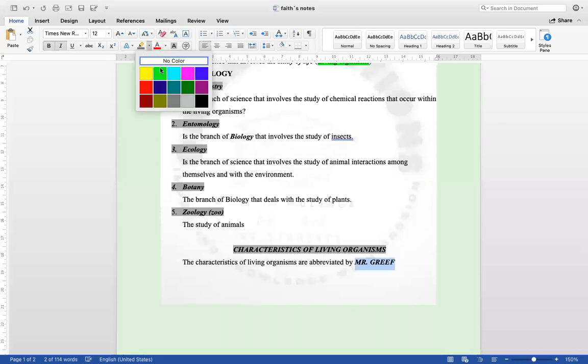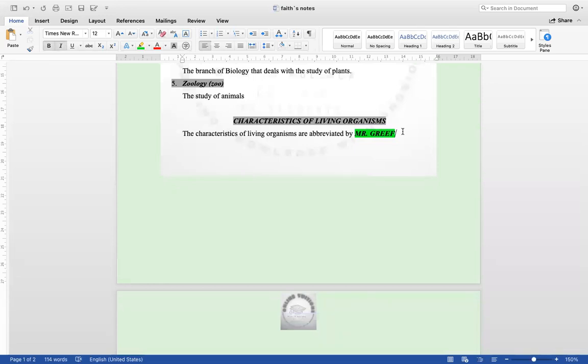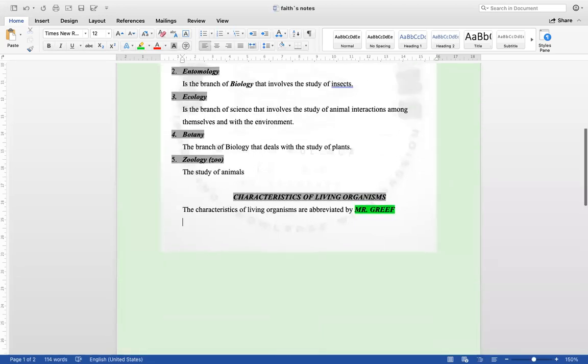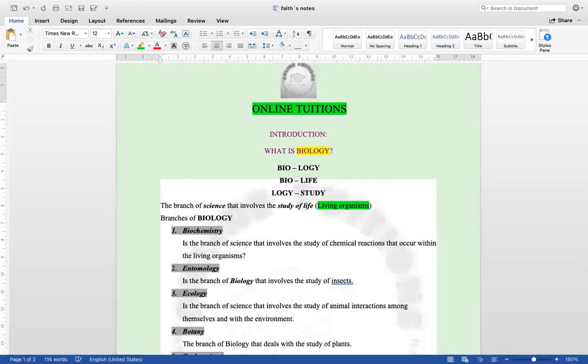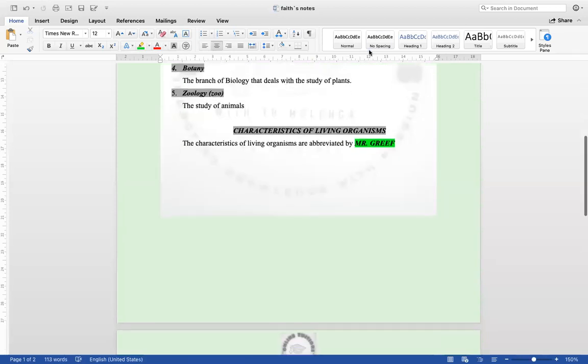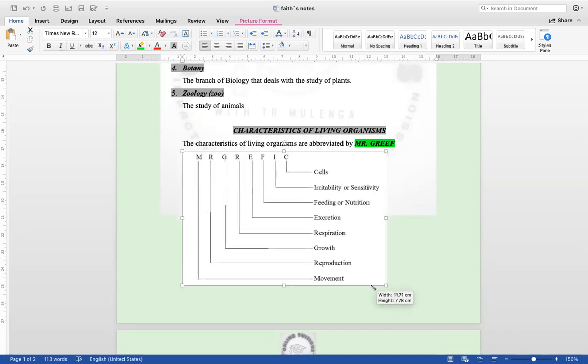And these properties are represented by each and every letter that is present in the term Mr. Griff. So the Mr. Griff, how is it helping us to identify? So Mr. Griff can be expanded like this.